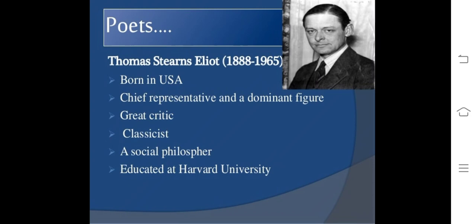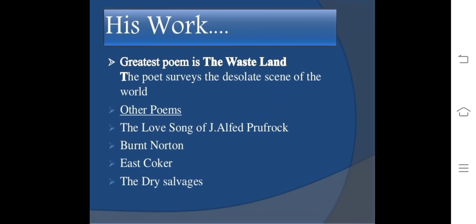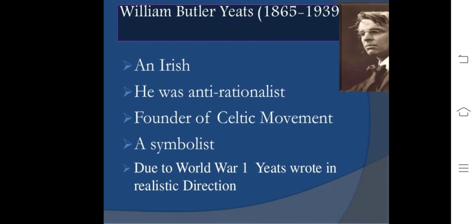Thomas Eliot, one of the most important poets of modern poetry, was born in the USA. He was a chief representative and dominant figure, a great critic, classicist, and social philosopher, educated at Harvard University. His works include The Waste Land, The Love Song of J. Alfred Prufrock, Burnt Norton, East Coker, The Dry Salvages.